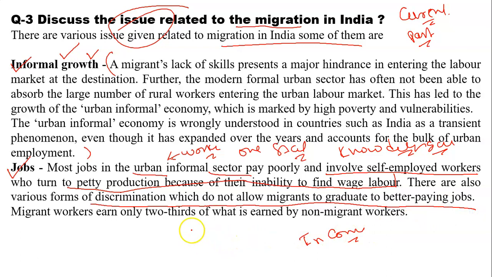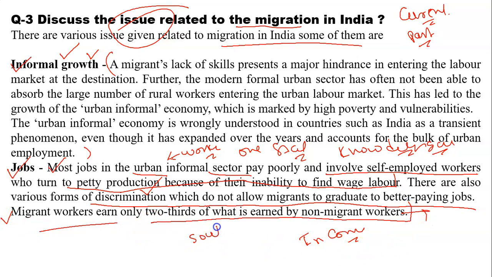So it is also an issue that the person coming from a rural area and another state is not getting proper payment as per the work done, and is being discriminated against at various places. According to a fact, migrant workers can earn only two-thirds of what is earned by non-migrant workers.